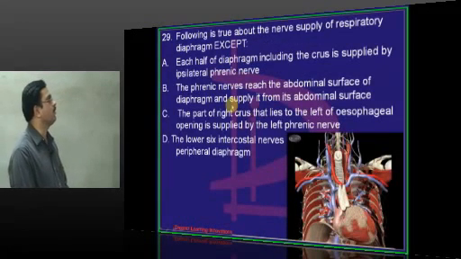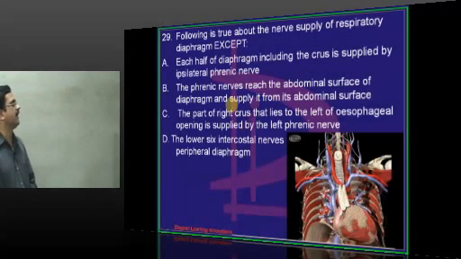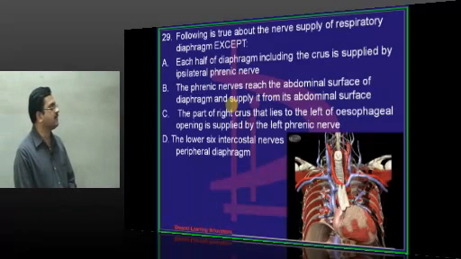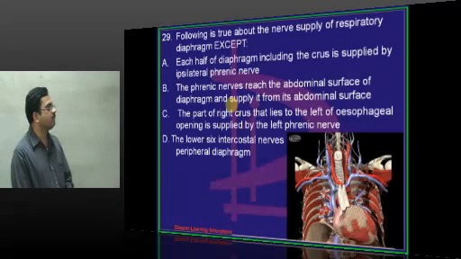The following is true about the nerve supply of respiratory diaphragm, except: each half of the diaphragm, including the crus, is supplied by ipsilateral phrenic nerve. The phrenic nerve reaches the abdominal surface of the diaphragm and supplies it from its abdominal surface. The part of the right crus that lies to the left of the esophageal opening is supplied by left phrenic nerve.